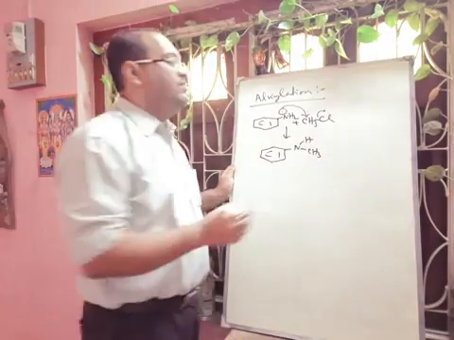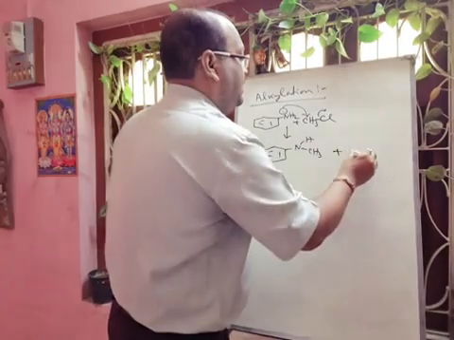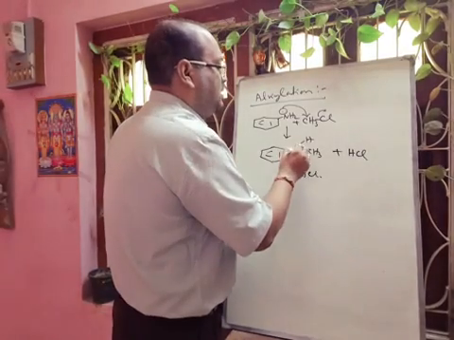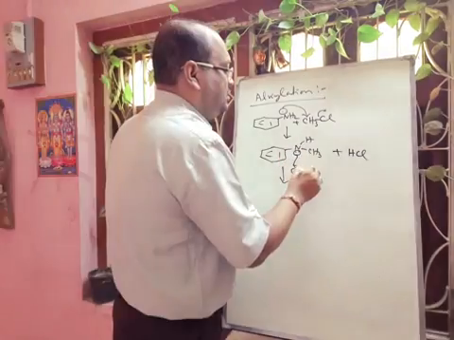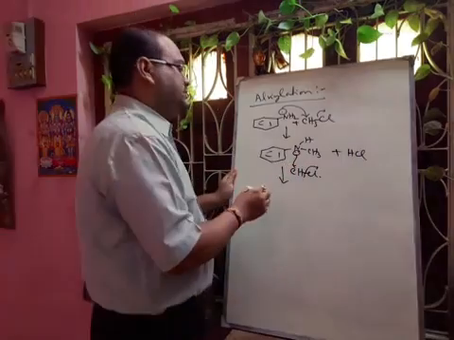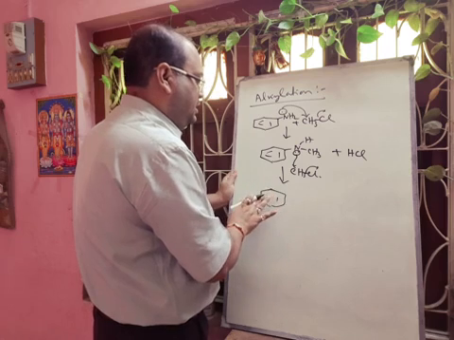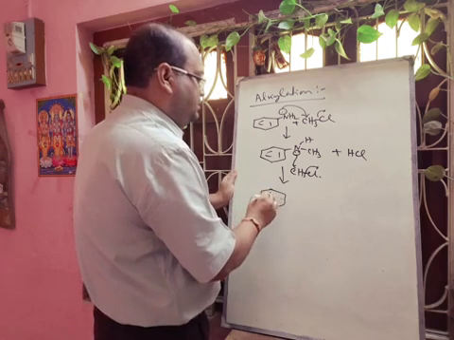Okay, and there will be formation of HCl. Again, if we give methyl chloride, another methyl will be inserted, and we will get dimethyl aniline.